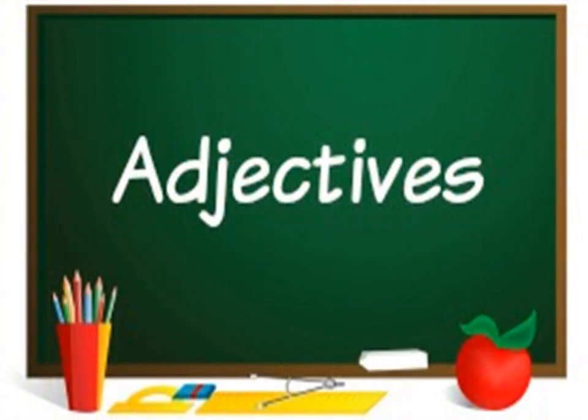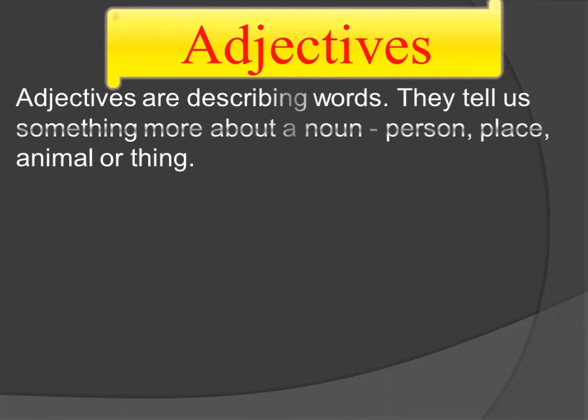Before we learn kinds of adjectives, shall we see what is adjectives first? What is adjectives? Adjectives are describing words. They tell us something more about a noun.